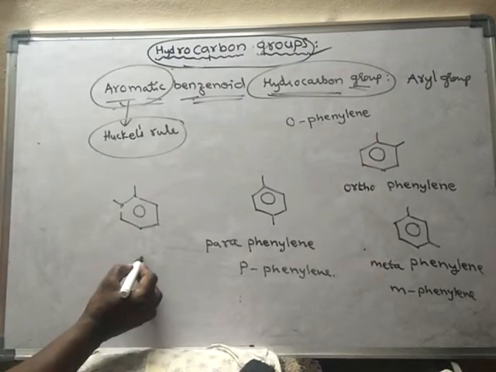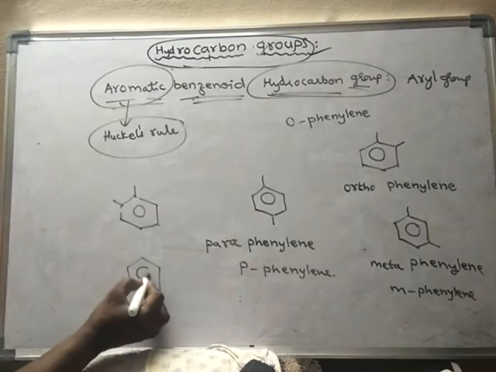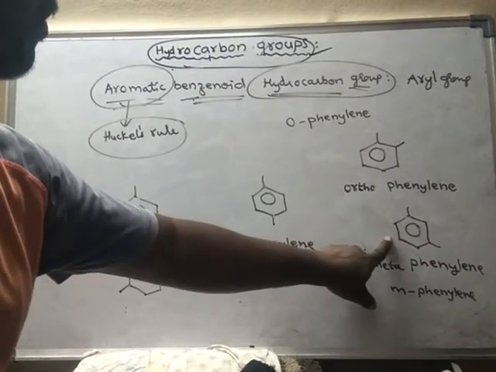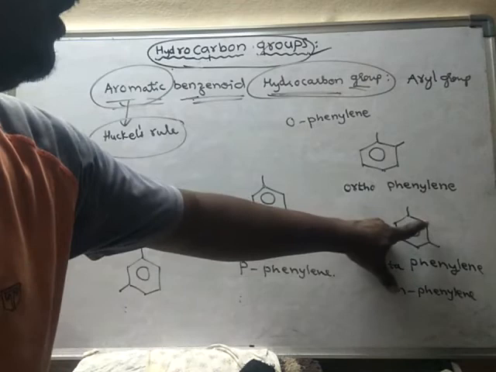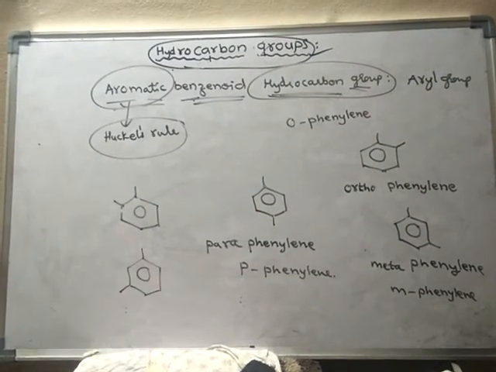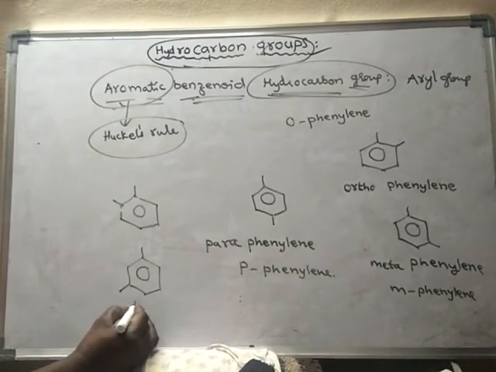Suppose I remove hydrogen from this one, again this one and this one are the same, because these two are alternate carbons, there is one carbon between them. Here also these two are alternate carbons, one carbon between them. So this is metaphenylene.